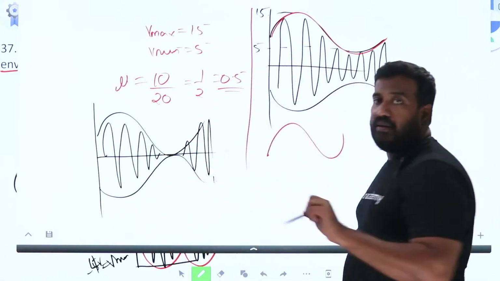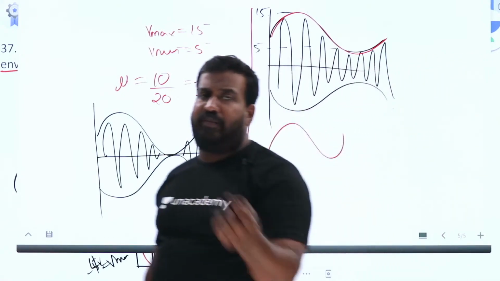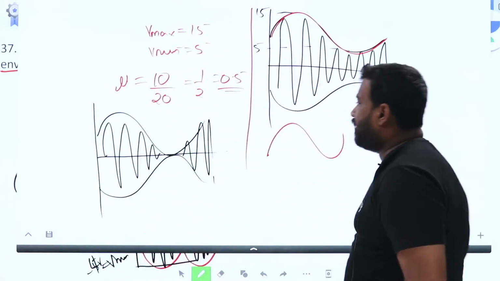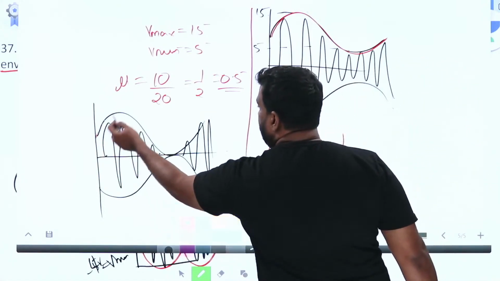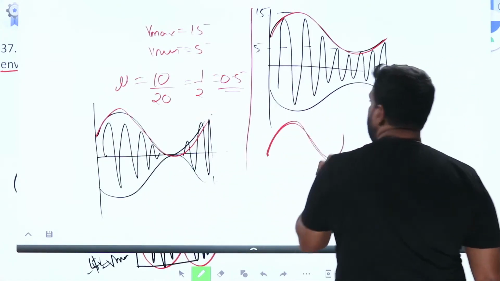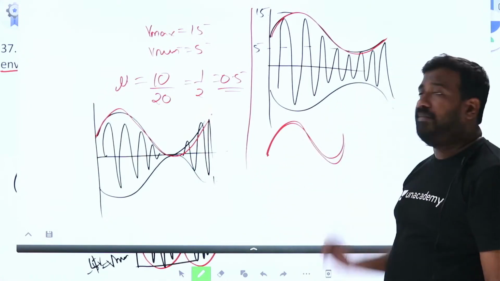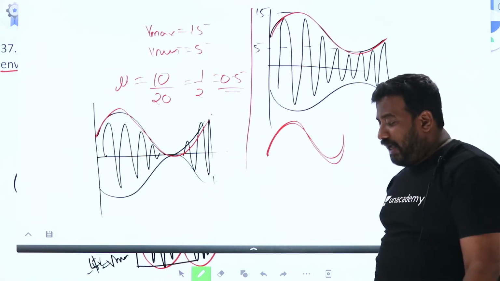Mu is 1. V min is 0 means mu is V max minus V min by V max plus V min, so mu is 1. Perfect modulation. In perfect modulation, the demodulated signal is recovered. So the shape of the signal can be preserved until and unless you make V min negative, it must be positive. So that is the reason.